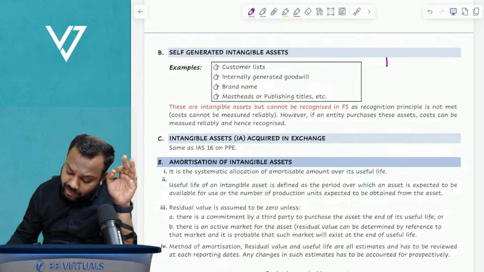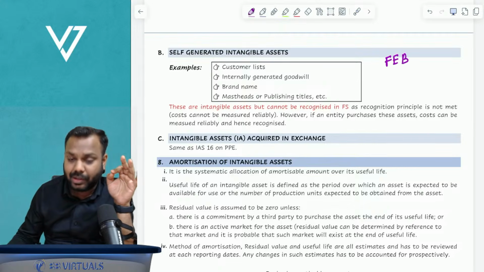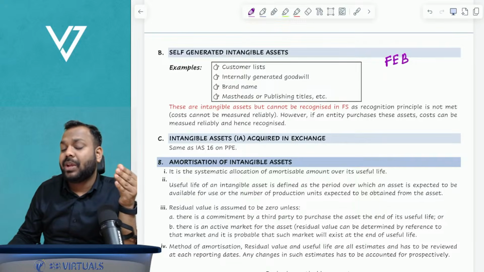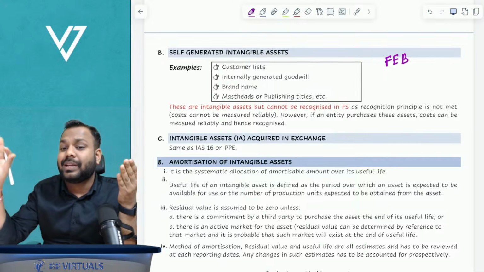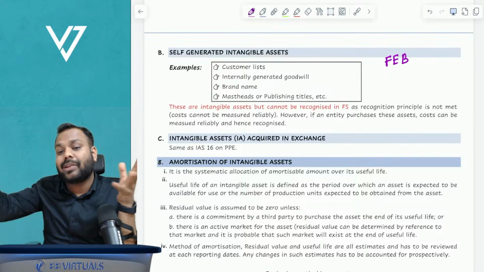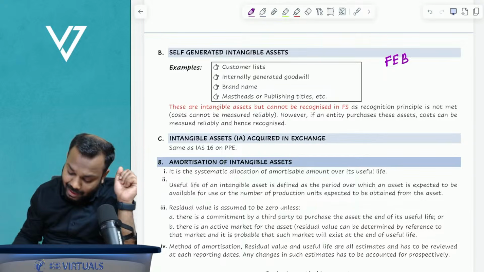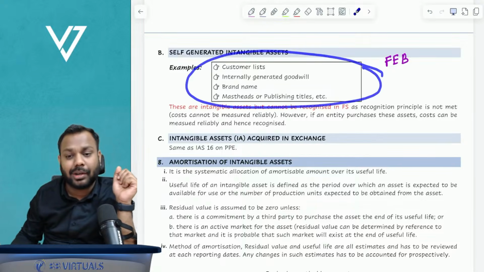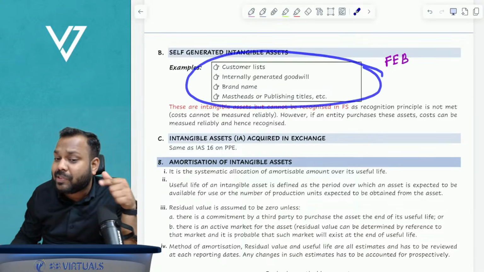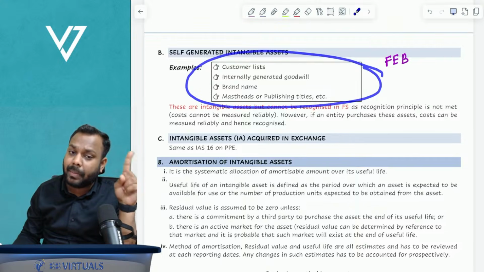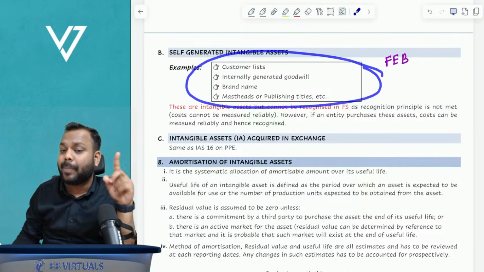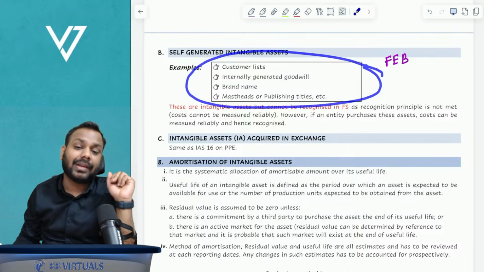though they will give me future economic benefits in the form of increased registrations, increased admissions in the next attempt. But tell me, have I incurred any cost? No. So is the recognition principle satisfied? No. The recognition principle says future economic benefits should exist, plus cost can be measured reliably. If both the conditions are satisfied, then only I can recognize it as an intangible asset.